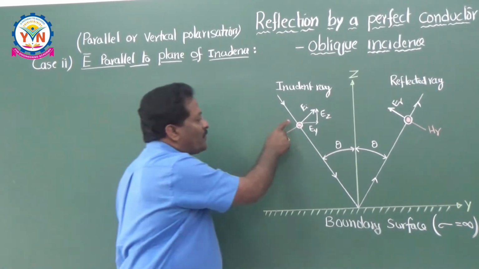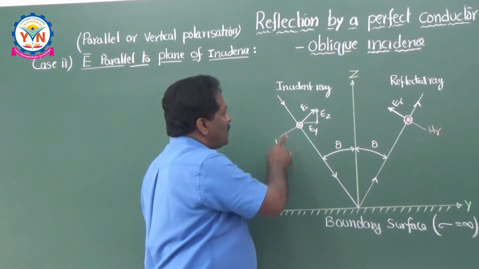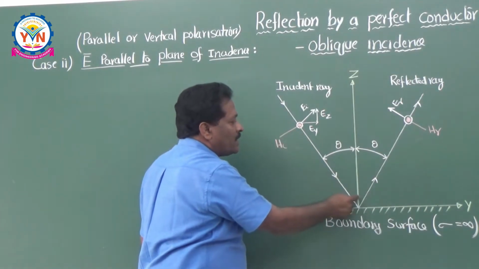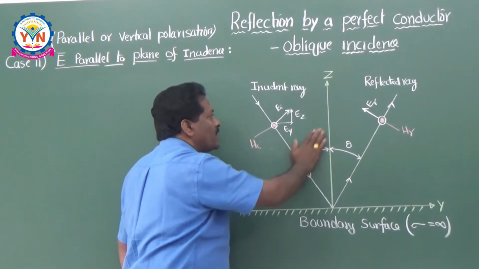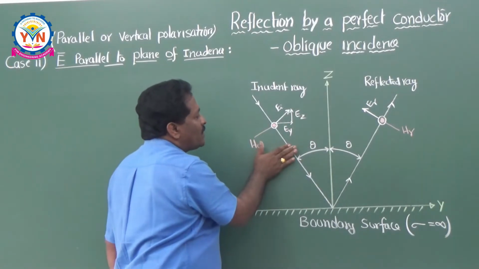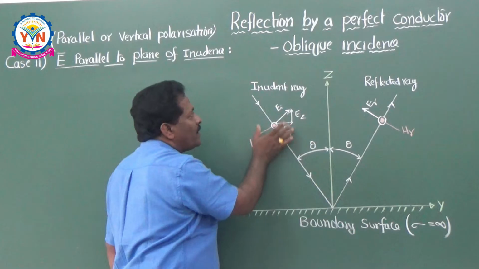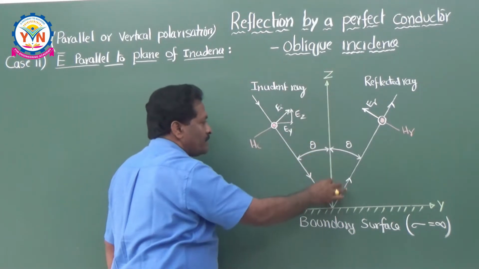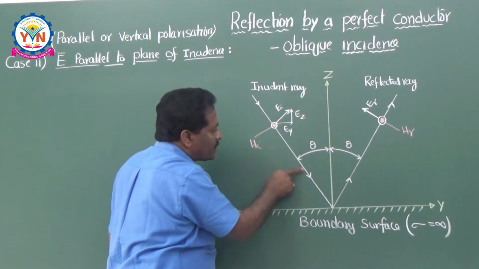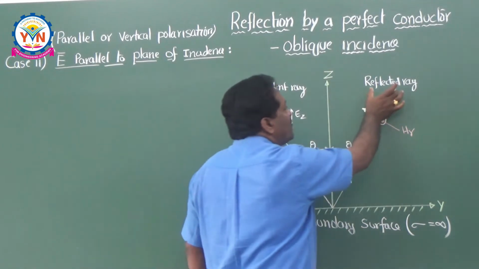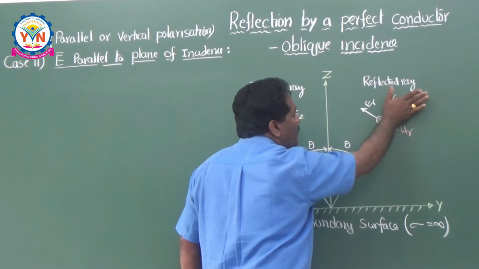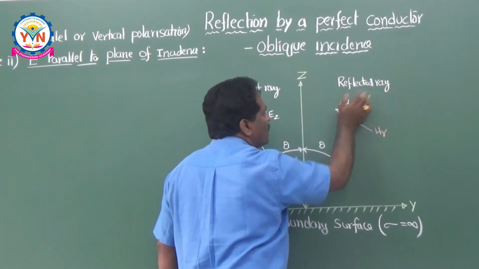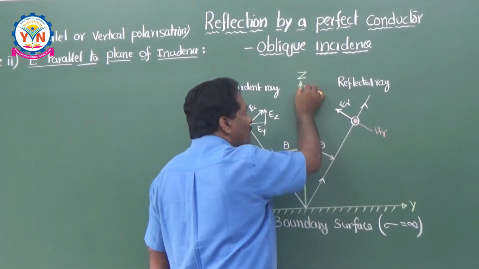If you see this figure, this is the incident ray and this is the normal. This plane is the plane of incidence. Plane of incidence means it consists of the incident ray and the normal, and this is the incident ray here, and this is the reflected ray. The reflected ray gives the plane of reflection. It consists of the reflected ray as well as the normal here.